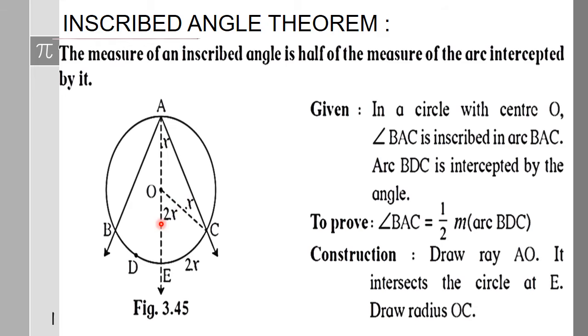Now if this angle is of measure 2x, then arc EC, whose central angle is EOC, is also 2x by the definition of the measure of an arc.